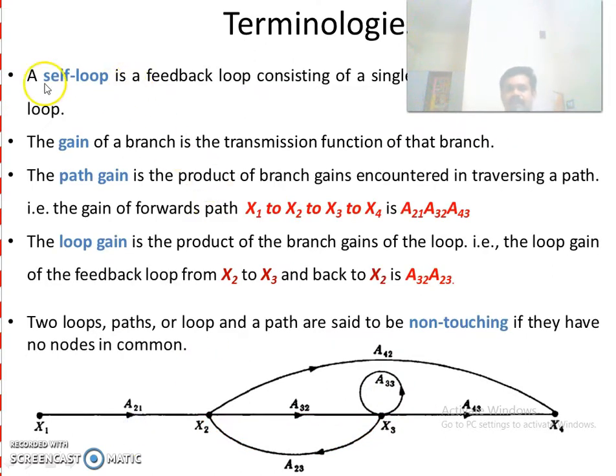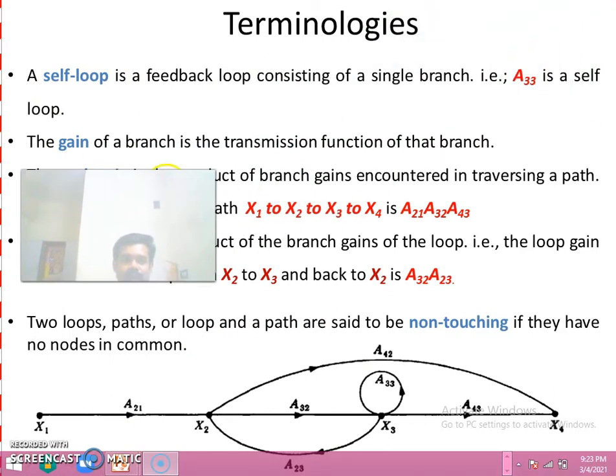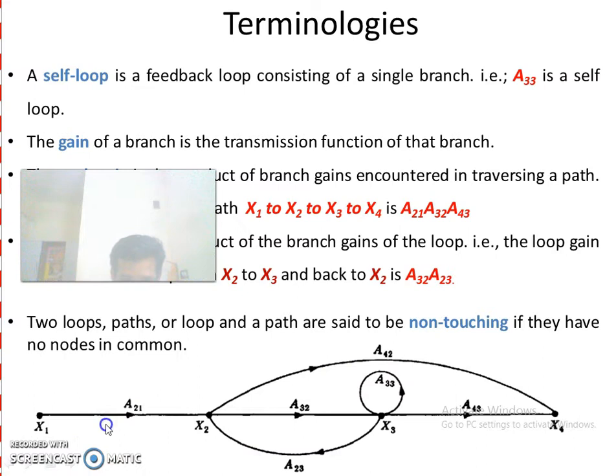Now we are studying self loop. What is a self loop? A self loop is a feedback loop consisting of a single branch. So here you check this. This is a self loop. It is starting from x3 and ending in x3 and it has only a single branch. So it is called a self loop.